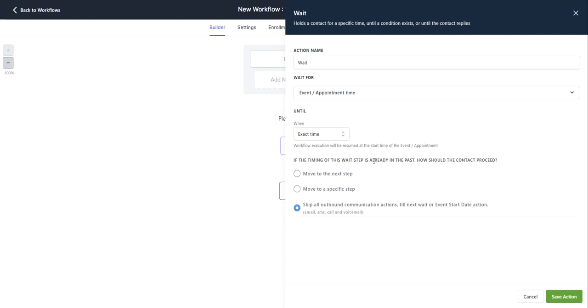And then if the timing of the wait step is already in the past, you can select to move to the next step, or move to a specific step in the workflow. Toggling this, you can select a step from the drop down, or skip all outbound communication actions.